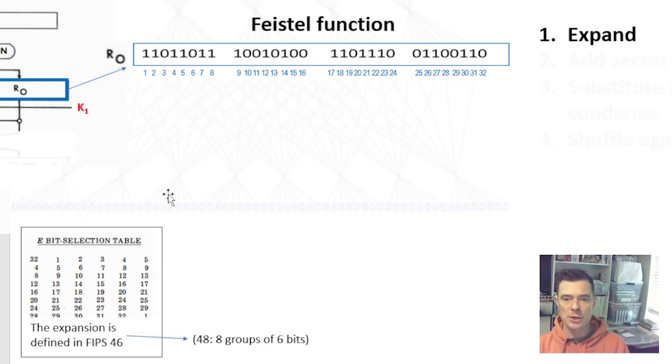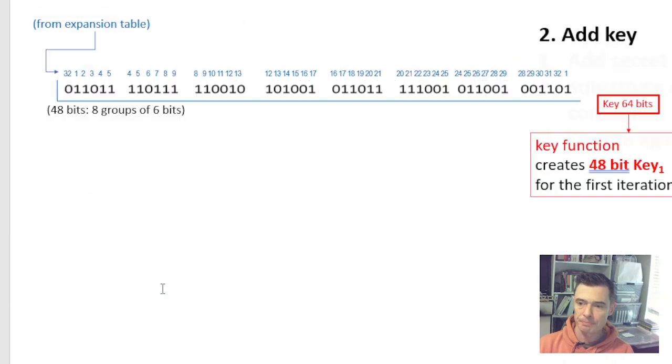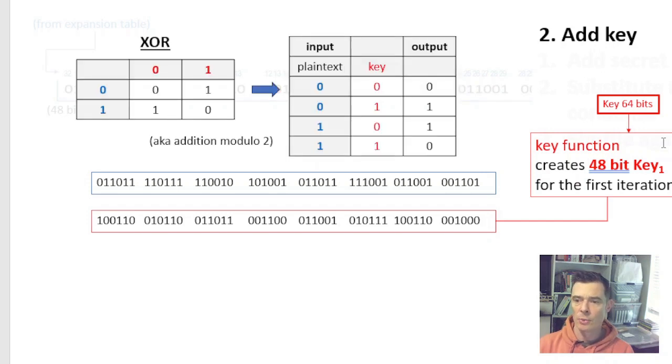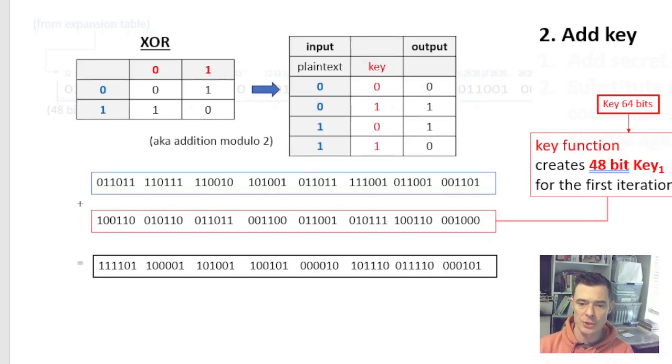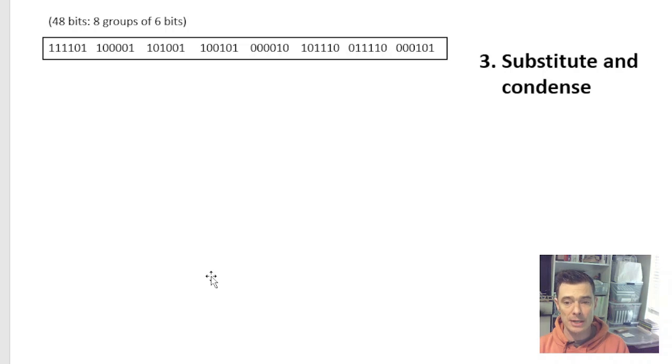Step 1, these 32 bits are going to be expanded into 48 bits. And this is a standardized way of expanding these. Then with these 48 bits, we're going to add in a key. More on the key in a minute, but here we have 48 bits from our 64-bit secret key. We insert the key, we do a standard XOR function, and we're going to get these 48 bits as an output. This output is now going to be our input for the next step, which is the substitution.